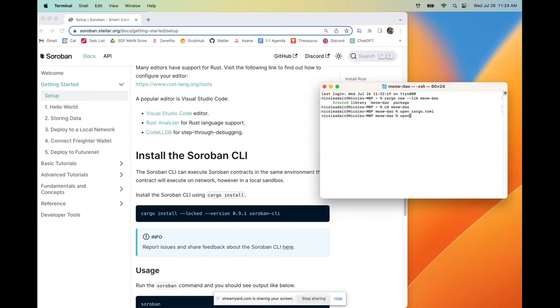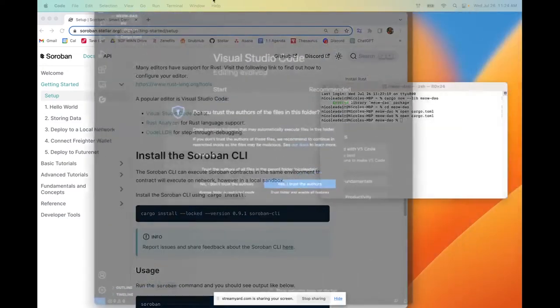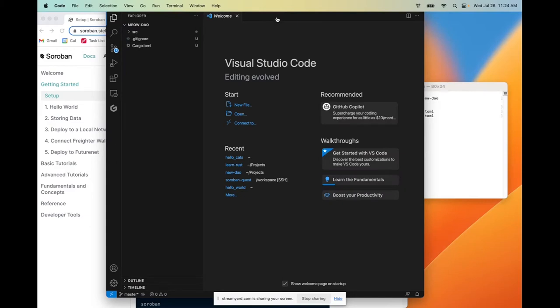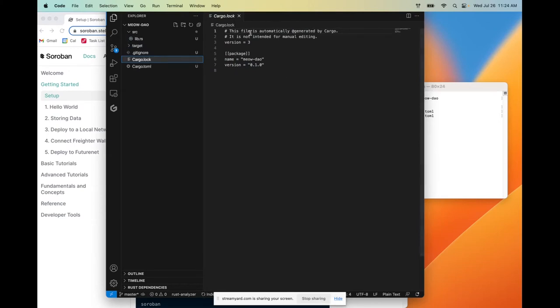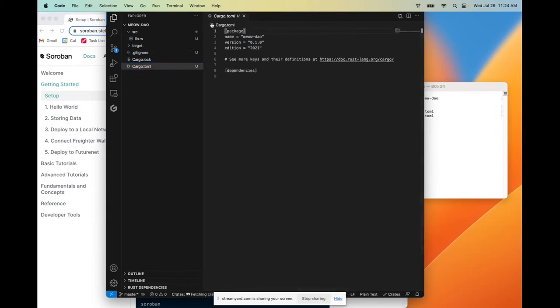So we're going to do that with open cargo.toml, and it did open, but let me do it again because I have too many other windows. So again, yes, I trust this author. And here's our TOML file. Oops.